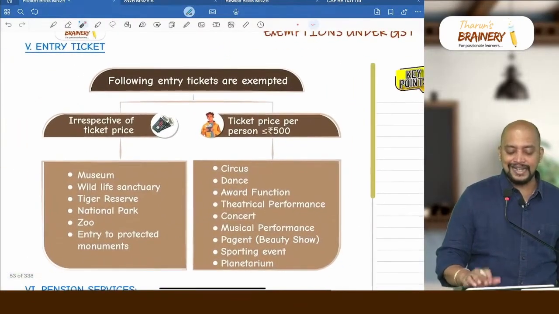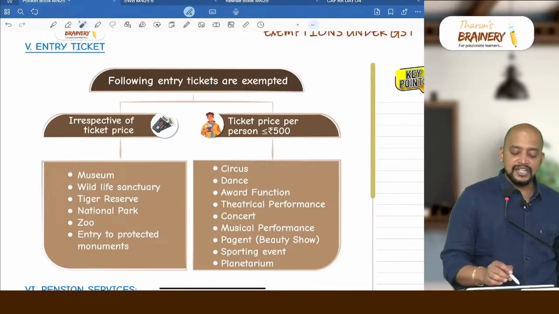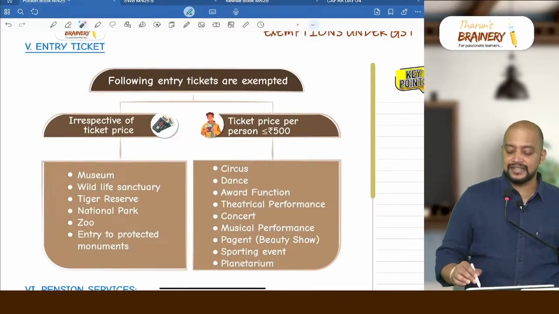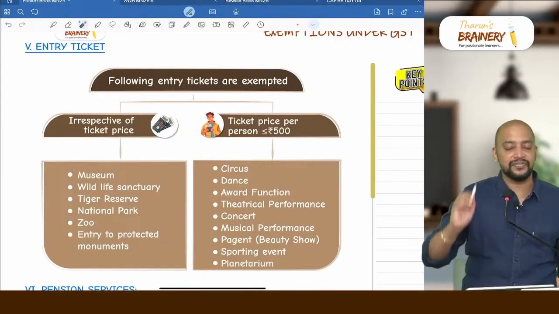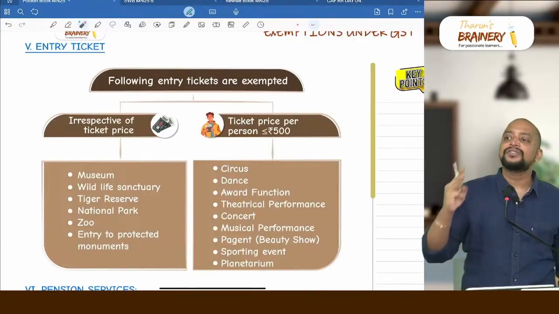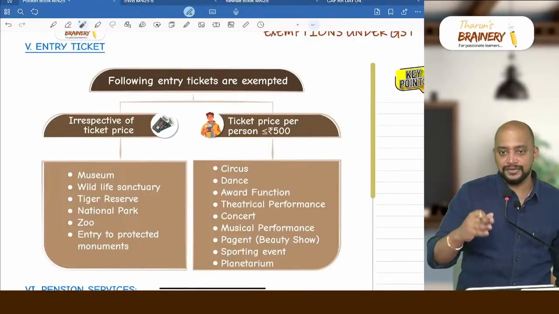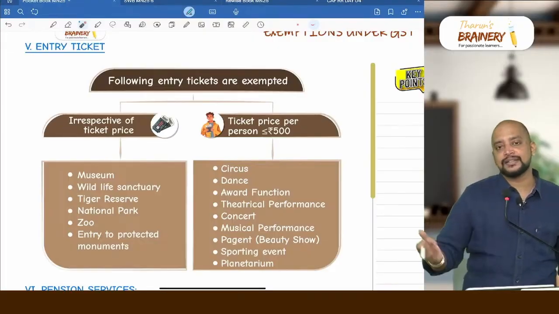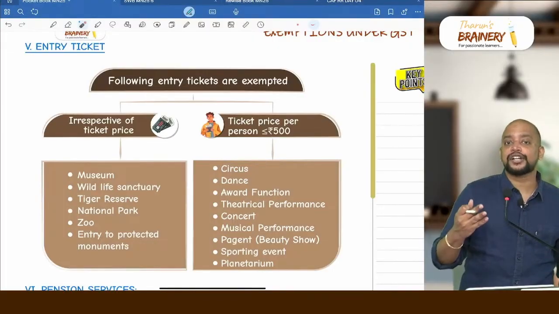Then next you can see entry tickets. So following are the entry tickets which are exempted. Irrespective of ticket price, some entry tickets are exempted. If the ticket price does not exceed 500 rupees, some tickets are exempted. First, irrespective of the ticket price, only 6 entry tickets you have, you need to remember. 3 related to animals: zoo, wildlife sanctuary, tiger reserve, these 3. And then 3 places: museum, national park, and then we have protected monuments.